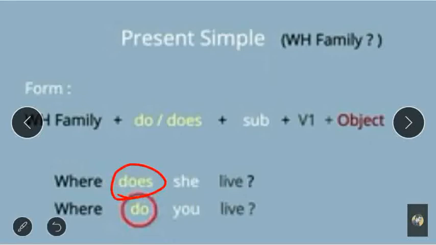So, where does she live, that you have to learn. Here the subject is you, that's why we used do. Where do you live? And this is the rule: WH question word, then do or does depending on the subject, and the main verb is live. Here there is no object.